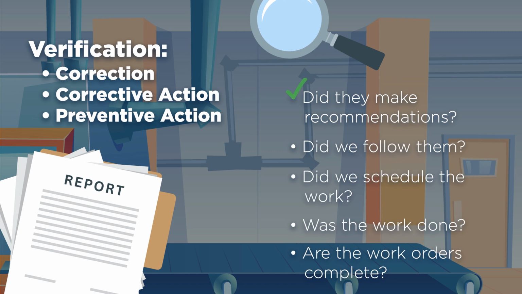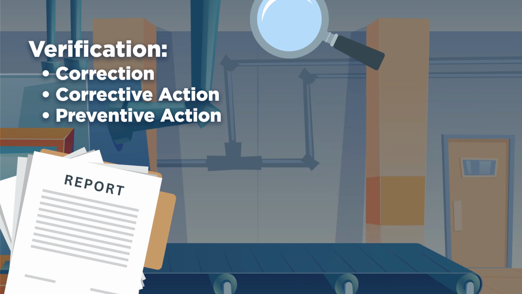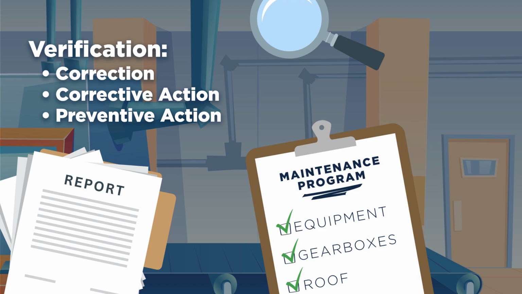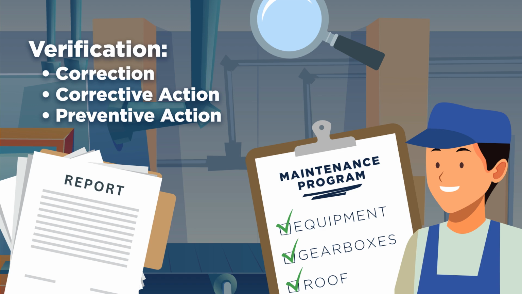So let's follow up to make sure that those actions were actually taken, and let's go and see what that looks like. And then let's also make sure that the new roof maintenance program is implemented and effective, that the maintenance team is doing what they said they would be doing. And if the root cause concluded that the maintenance team was not taking accountability for identifying building maintenance needs, well, let's verify that they're doing that now as well. All that is verification.